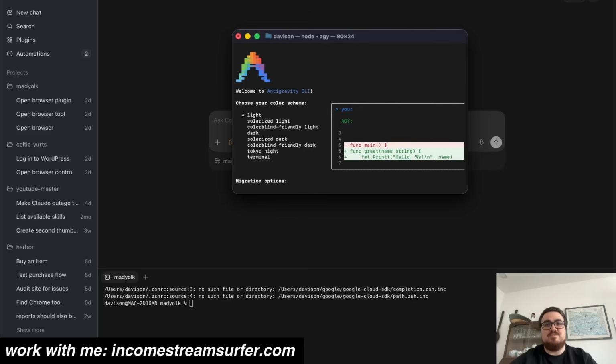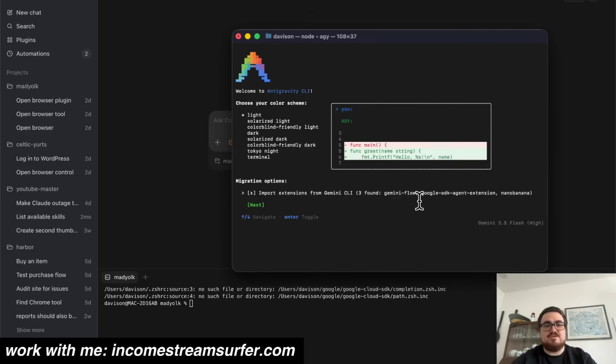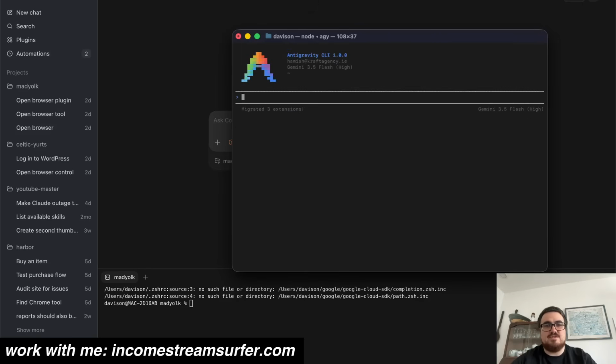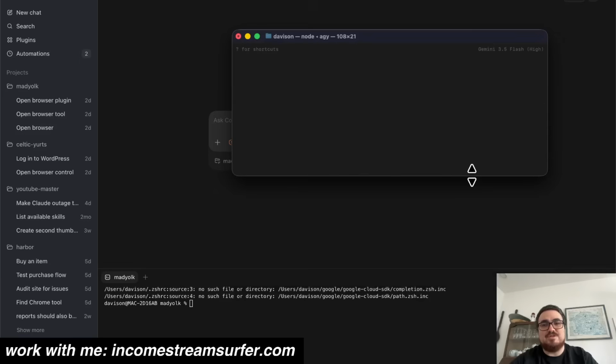Migration options as well at the bottom. This is now frozen. Beautiful. Oh no, it hasn't frozen. It just wasn't. So import extensions from... Sure. Okay. Why not? Yes, I agree. Oops. Really bad UI UX. Yes, I trust. Okay, so this is kind of like their version of Claude Code coming from Antigravity. They've got slash, by the way. That's pretty cool. Do they have goal? They have slash goal. Interesting. I'm not going to lie, guys, this is pretty cool. I'm going to test this out probably in the video after this one.